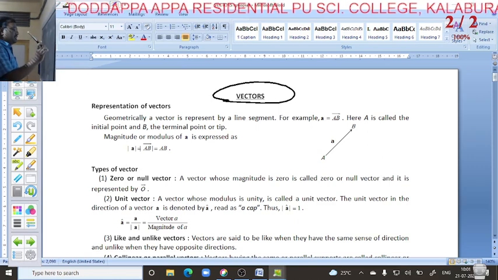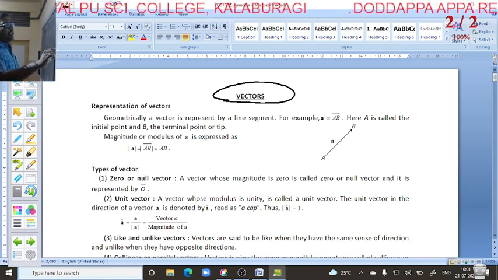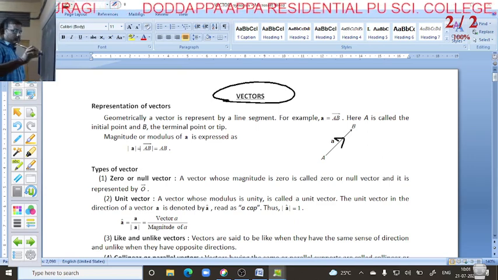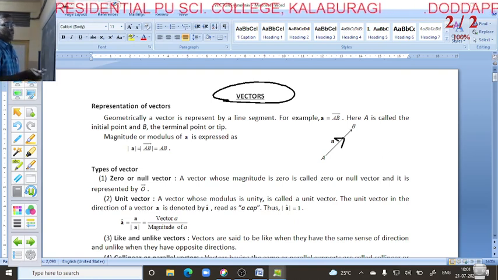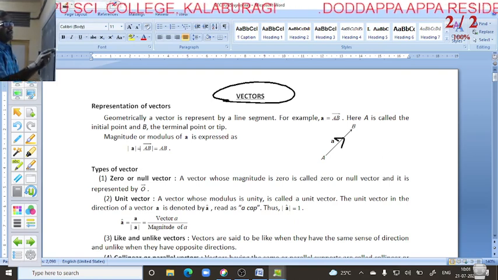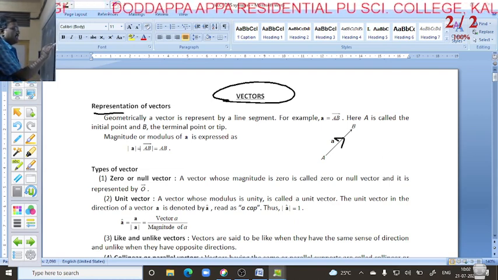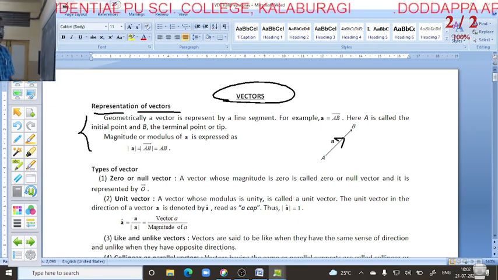We know that a vector is something that has direction as well as magnitude. That is the vector definition.